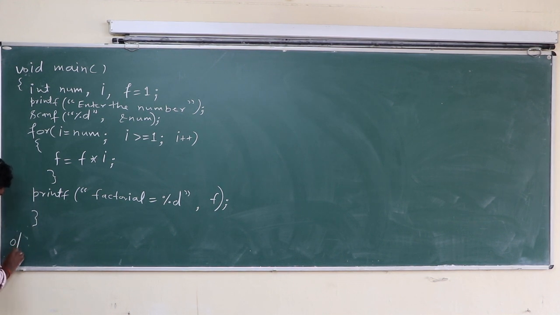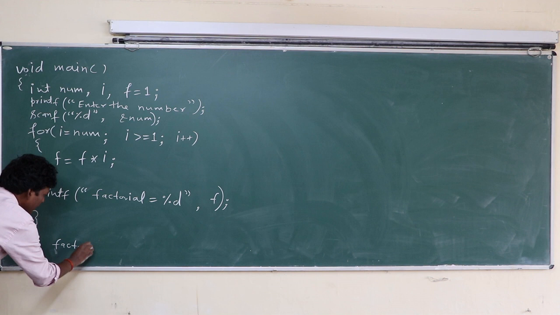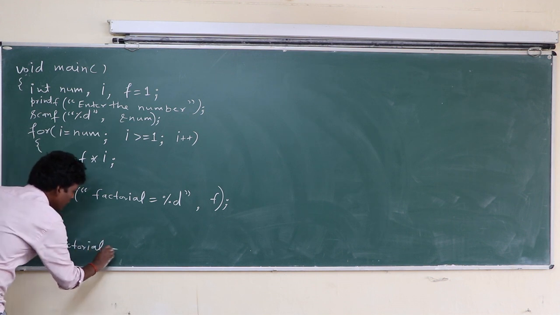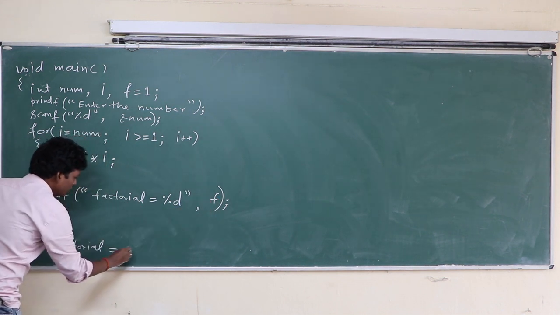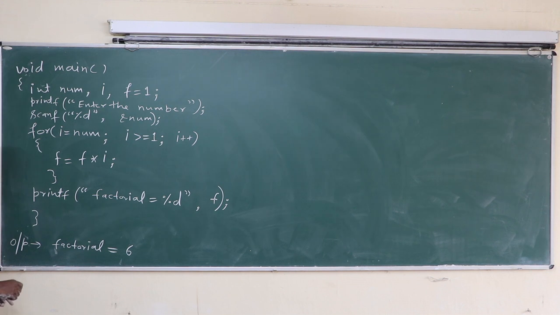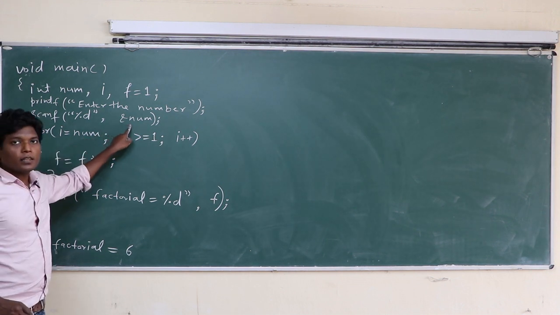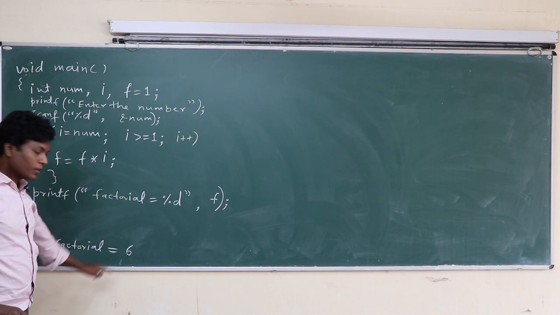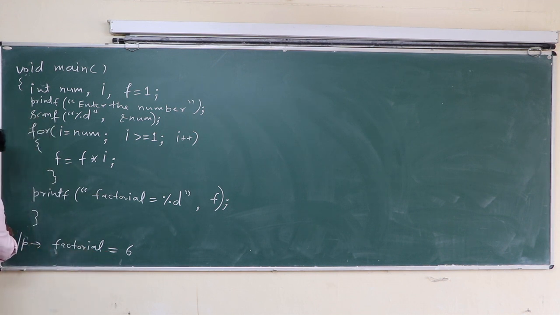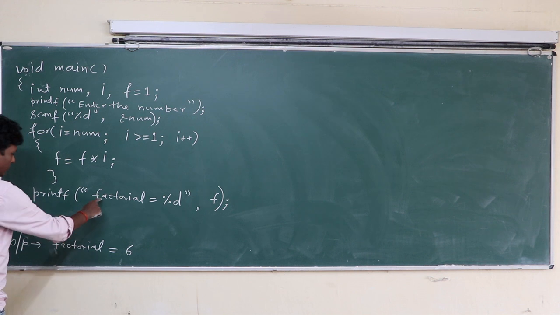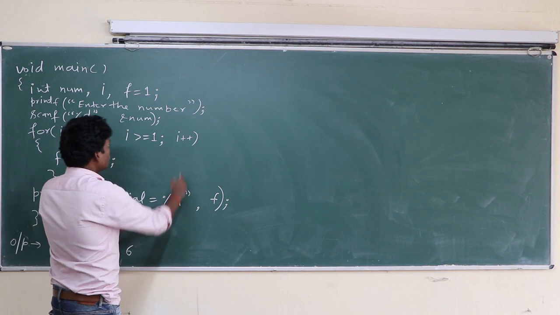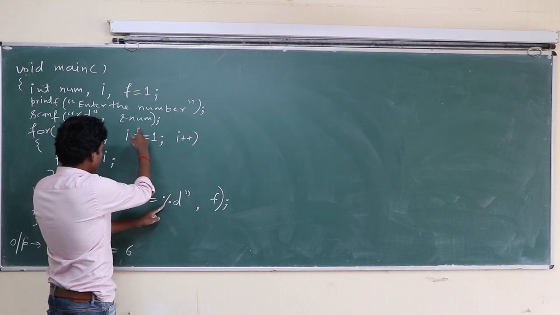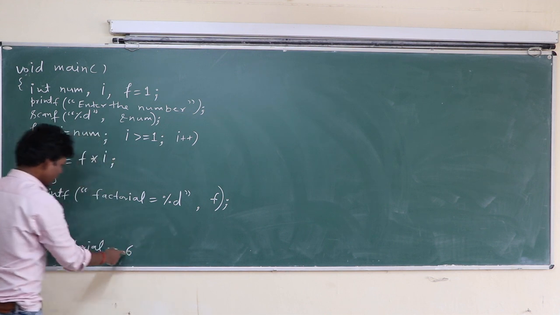What will be the output of this? The output will be factorial equal to, and in place of %d, this value is written. So if num has 3, then the factorial will be 6. This is the output: factorial equal to, and in place of %d, f will be printed. Factorial of 3 is 6.